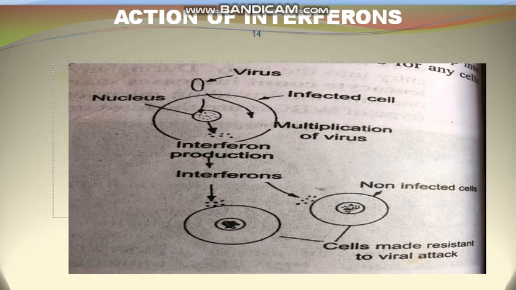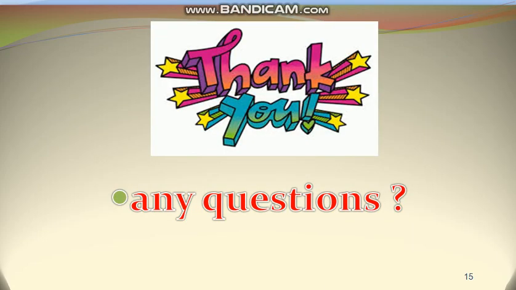So this is all about the innate immunity, and in our next presentation I will discuss the second type of immunity, that is acquired immunity, which is not present at the time of birth.